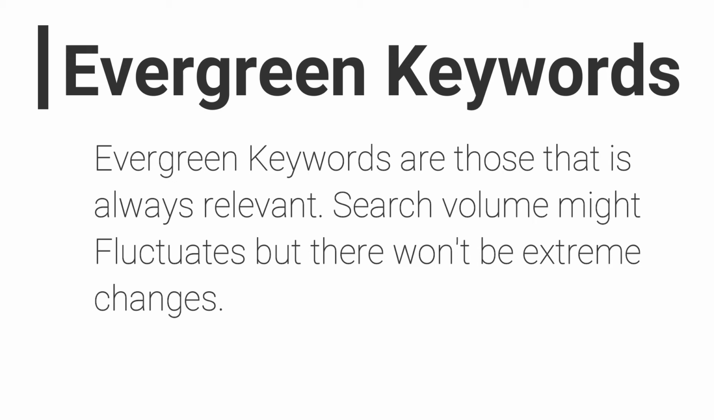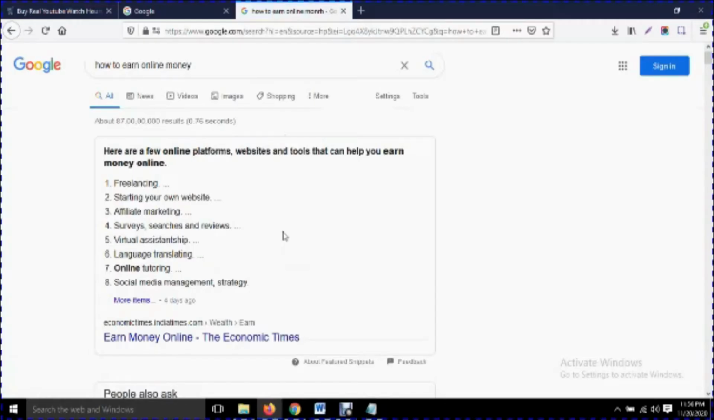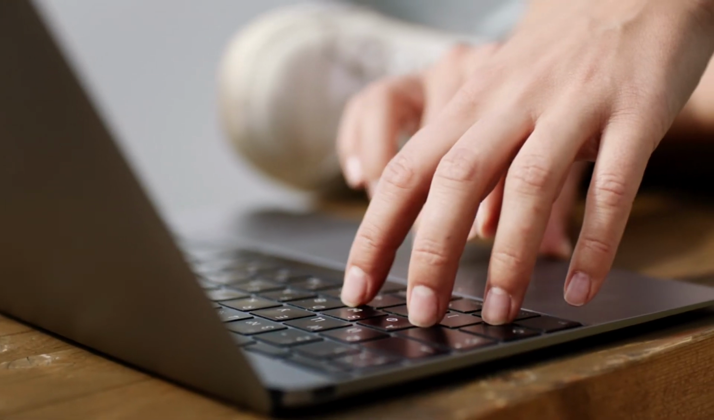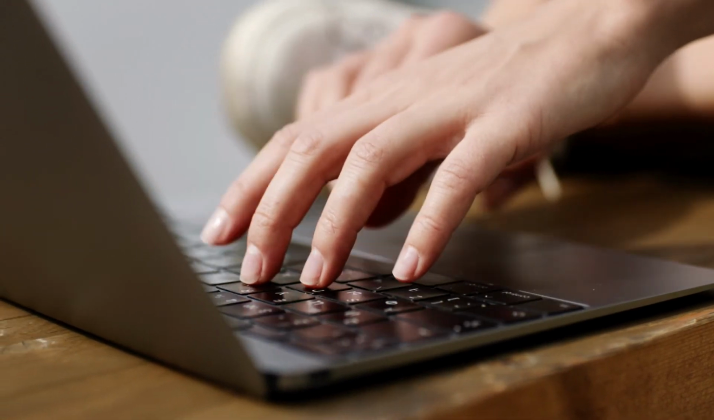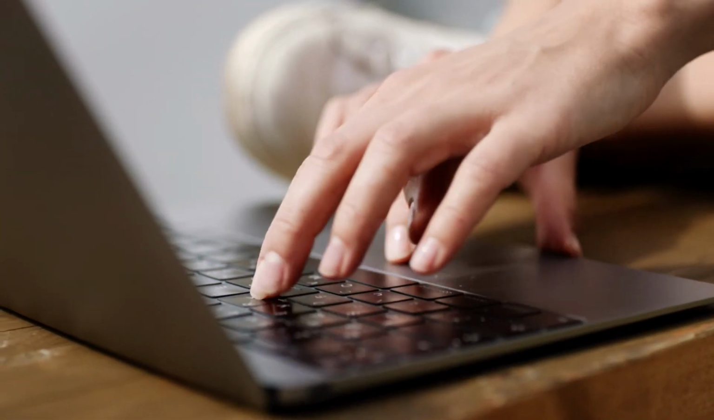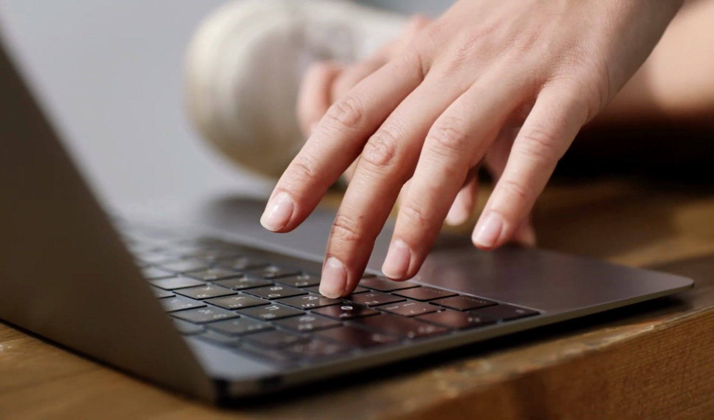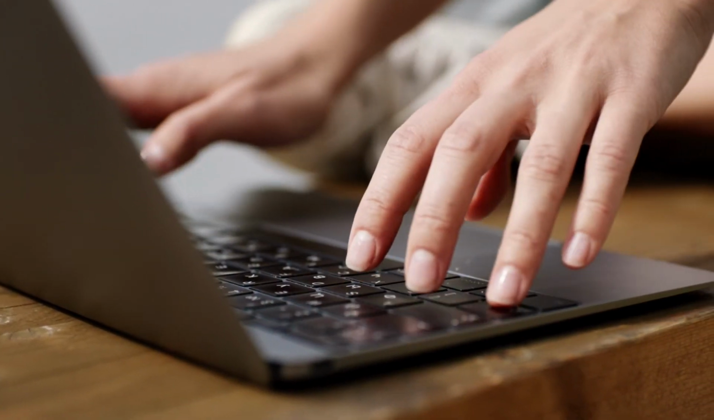Let's take an example. Suppose I'm searching on Google how to earn online money. Friends, this is a keyword which never gets too hyped and never goes down. There are lots of youth who are starting computer courses, who are learning, who are looking for jobs, and they always search this type of keyword. So this is an evergreen keyword.